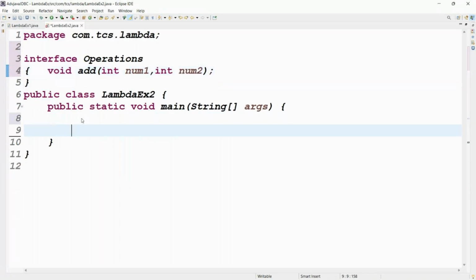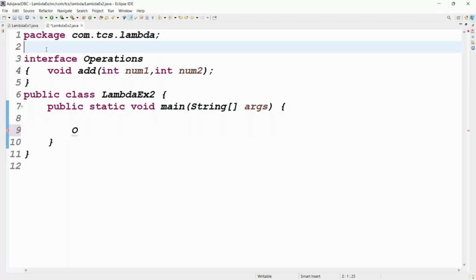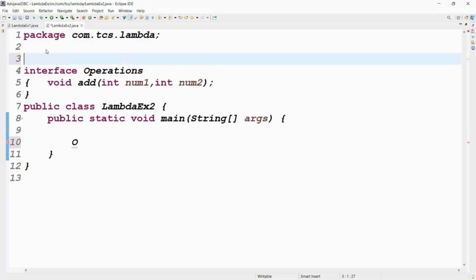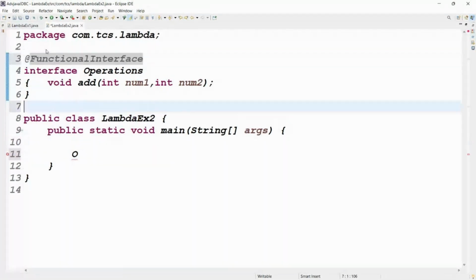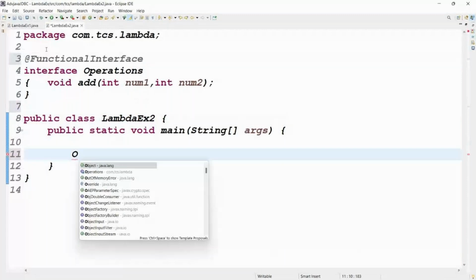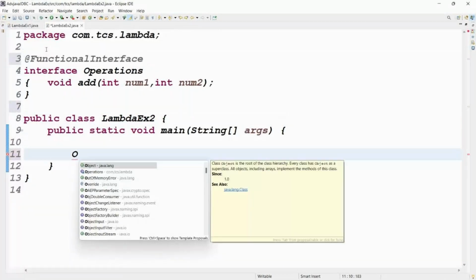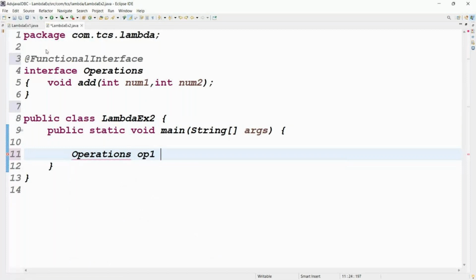Then write the lambda expression. To represent that this is a functional interface, we use the FunctionalInterface annotation. Then write the code. Operations op1 equals what? What is the syntax for lambda? Arrow. Before the arrow, arguments. You don't write the code directly, otherwise all are errors.